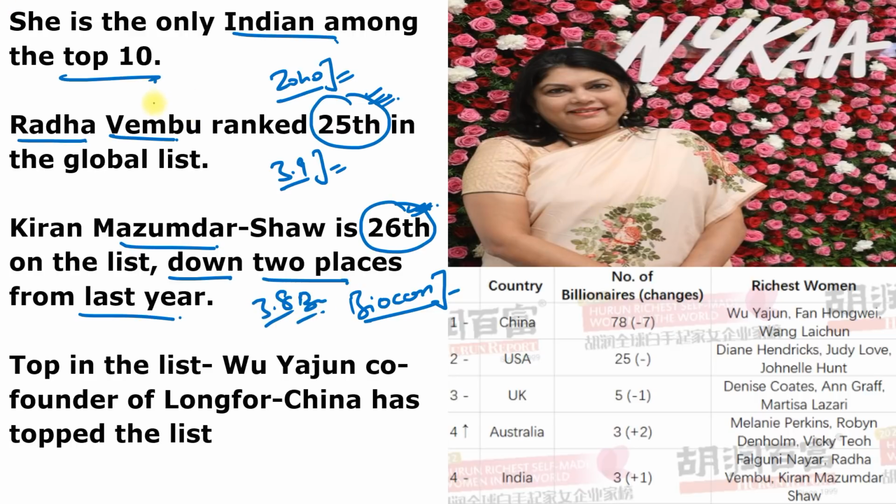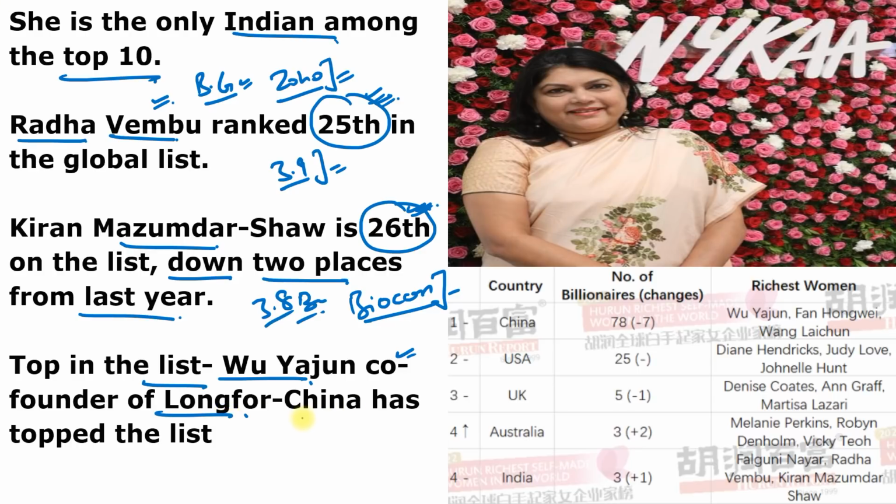So one thing you can also remember about Radha Vembu, the co-founder and product manager of Zoho, is top in India and the second across the world if we are talking about list of biggest gainers. You can also remember this. And top in the list is Wu Yayun, and she is the co-founder of Long4.